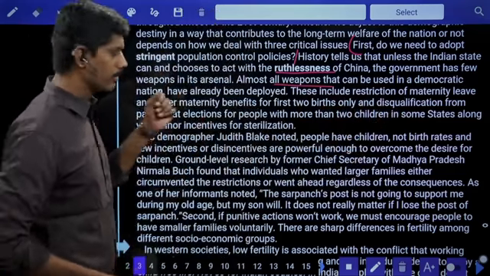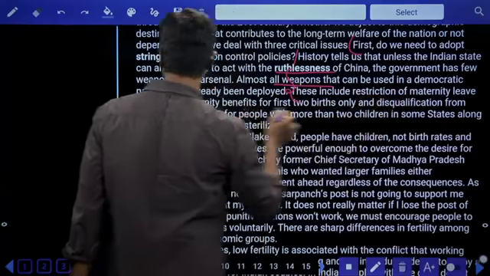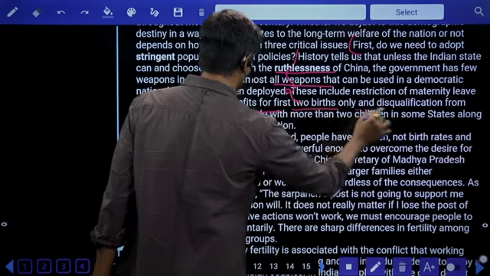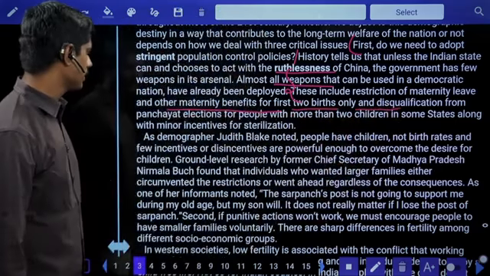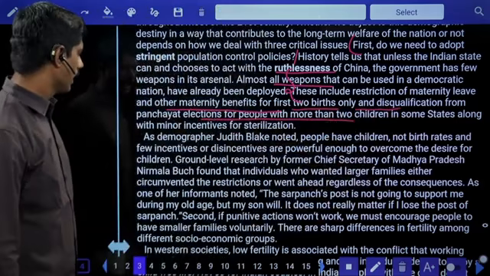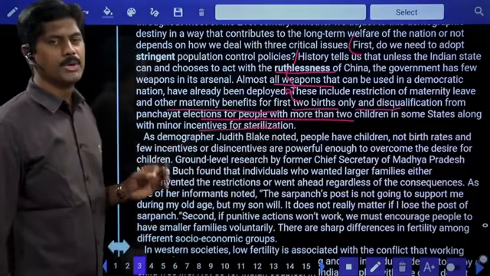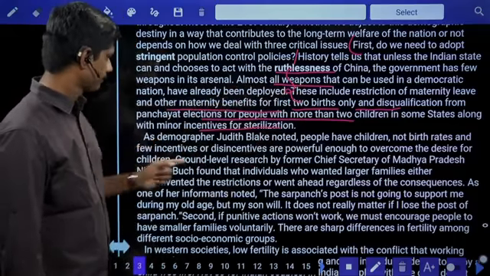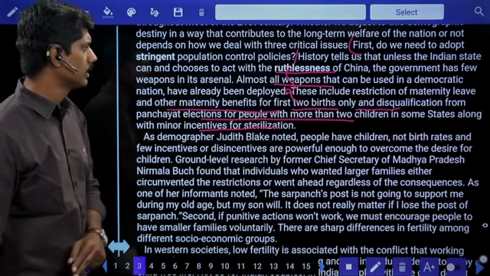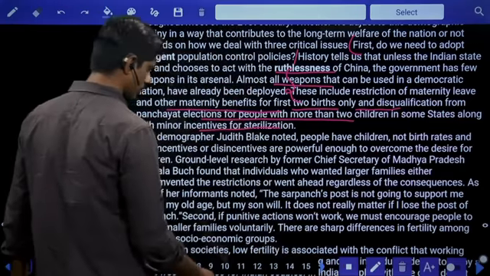These include, what are the weapons? Now he's saying: these include restriction of maternity leave and other maternity benefits for first two births only, and disqualification from panchayat elections for people with more than two children in some states, along with minor incentives and sterilization. Now, what are those weapons? Restriction of maternity leave and other maternity benefits for first two births, and disqualification from panchayat for people who have more than two children.